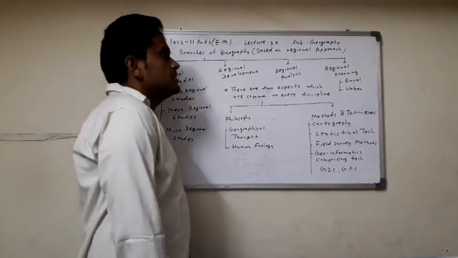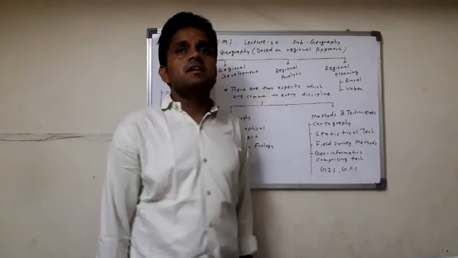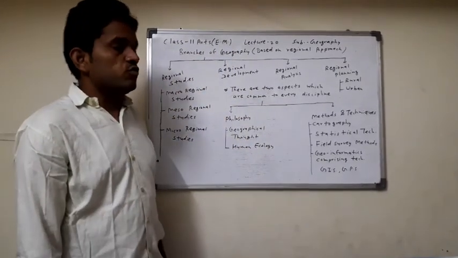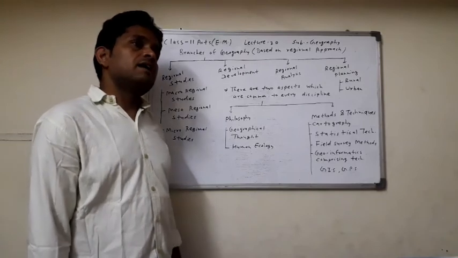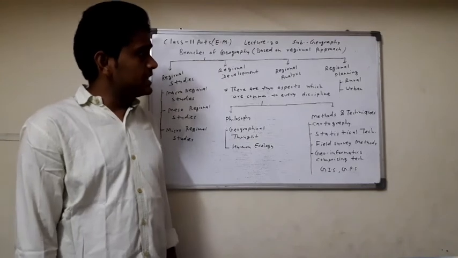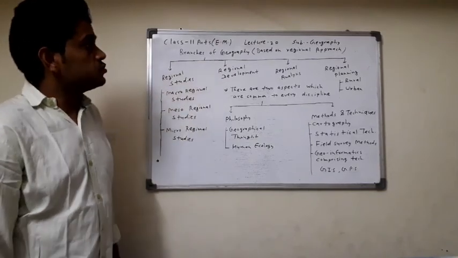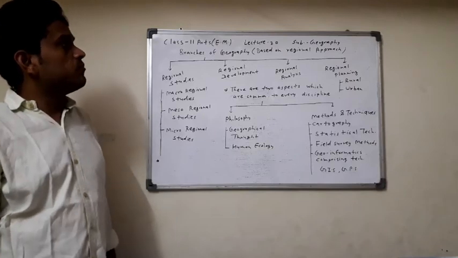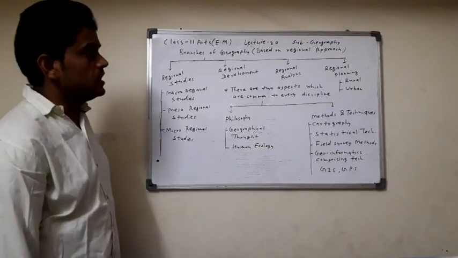And the last part is regional planning, which is also a branch of geography. Regional planning is based on rural planning and urban planning. So these are the four branches of geography based on the regional approach.